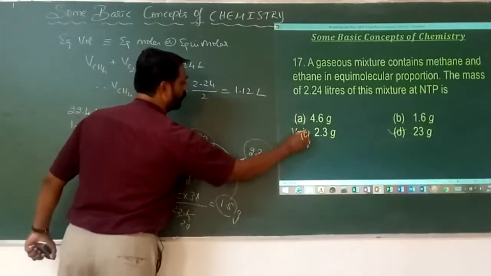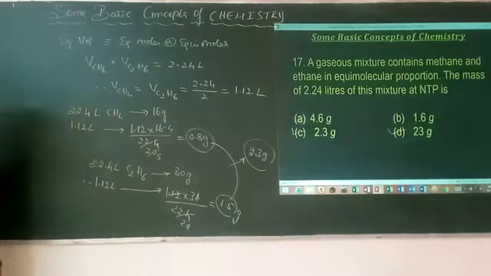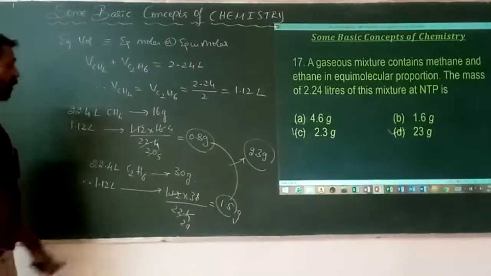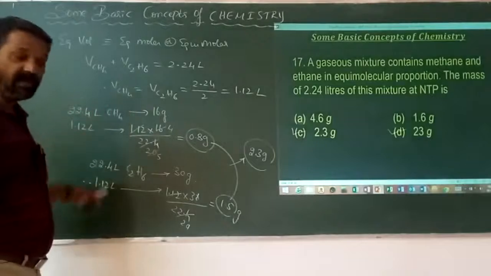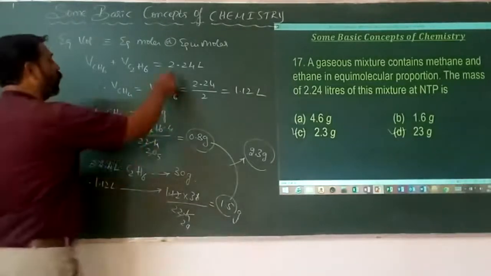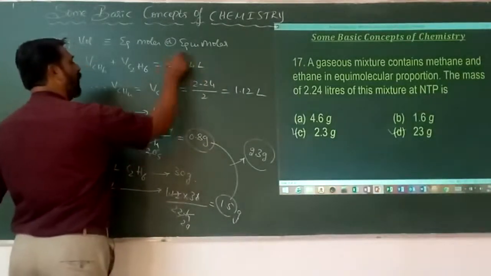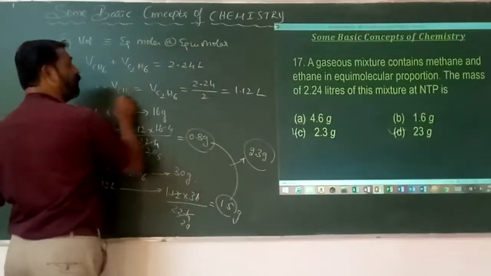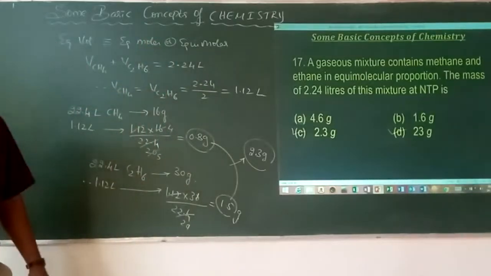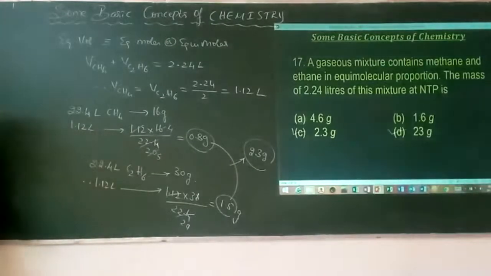Therefore, the option with respect to this is 2.3. What is 2.3? It is the mass of both methane and ethane, occupying a total volume of how much? If they are of equal moles, do they each have the same volume or a different volume? It is the same volume, according to the statement given by Avogadro's hypothesis. Okay, next.